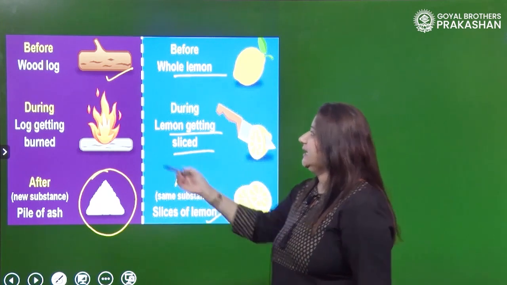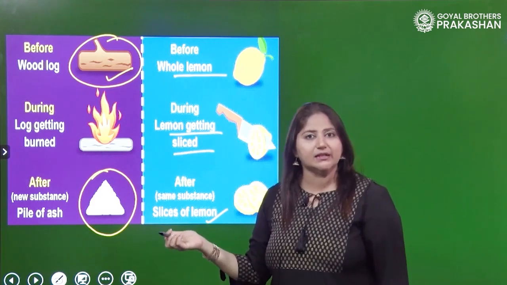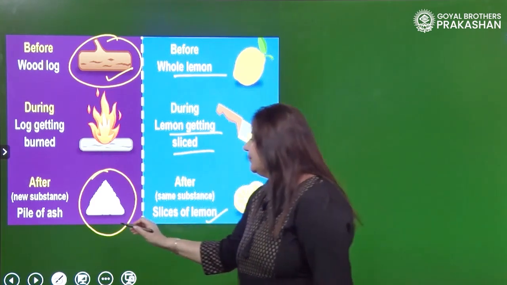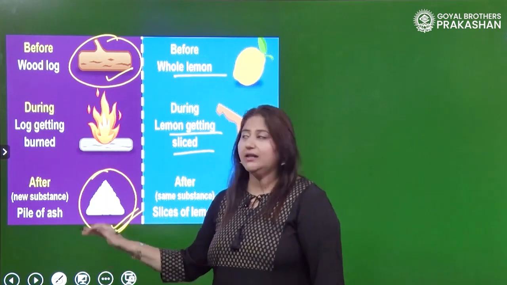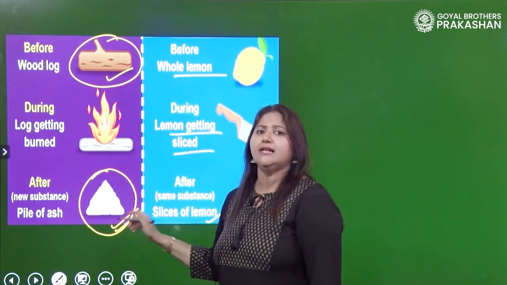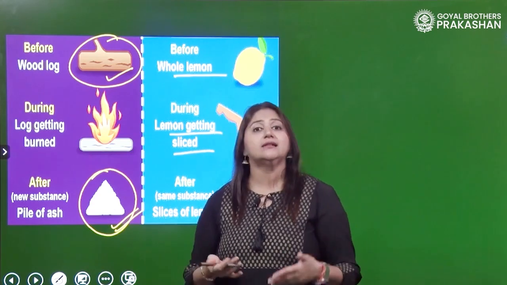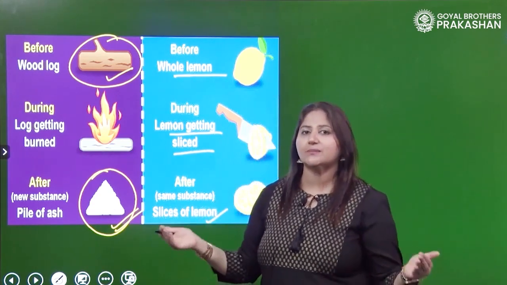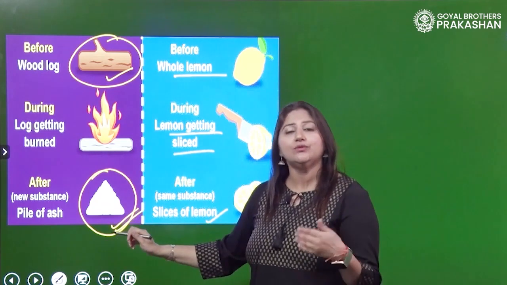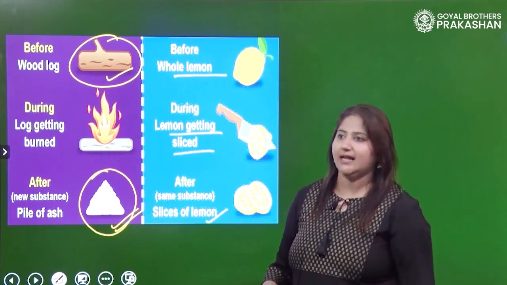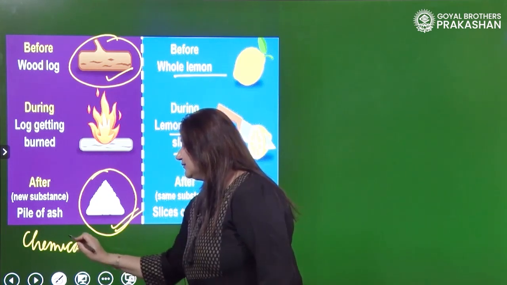As you can see, initially it was a wood log, right? But what has happened after burning it? It has converted to a pile of ash, right? So definitely here in this example, a new substance is formed. Will the pile of ash be called wood? No, we cannot call it wood. It is a different substance. So, it's a completely new substance formed. So, this particular change in which a new substance is formed, what do we categorize it as? We will categorize it as a chemical change, right?